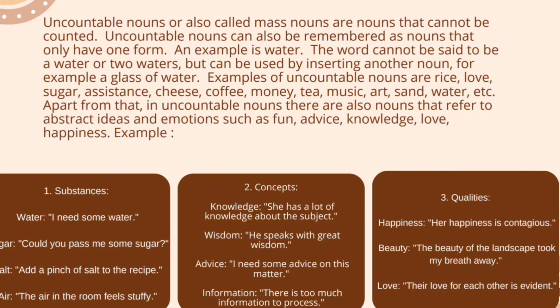Examples of uncountable nouns are rice, love, sugar, assistance, cheese, coffee, money, tea, music, art, sun, water, and others. Apart from that, in uncountable nouns, there are also nouns that refer to abstract ideas and emotions, such as fun, advice, knowledge, love, happiness.